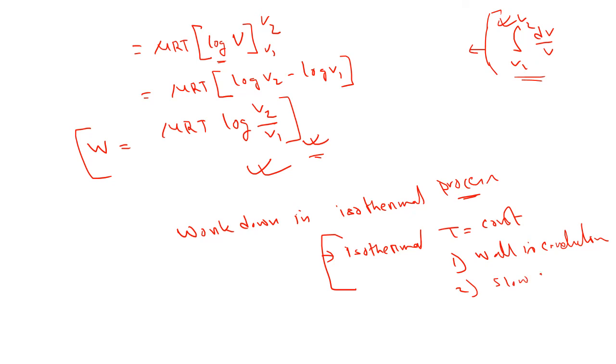Okay, so if we use this condition, then we can get T equal to constant. Okay, this is the isothermal. So I think you understood today's video. First we discussed the different processes, then the isothermal process, then we derived the formula for work done for isothermal process. Okay, if you have any doubt, then you can comment.